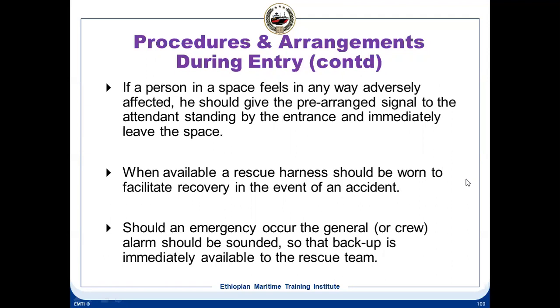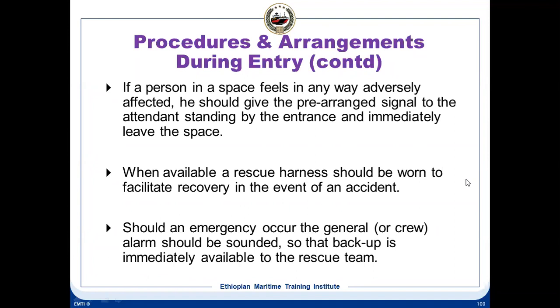If a person in a space feels in any way adverse, he should signal to the attendant standing by the entrance and immediately leave the space. If any person inside feels that he cannot perform the duty for which he has gone inside, whether it is repairs or inspection, he should immediately inform the attendant at the entrance of the space, either by walkie-talkie, or if he's got a lifeline, by giving 2-3 pulls on the lifeline.